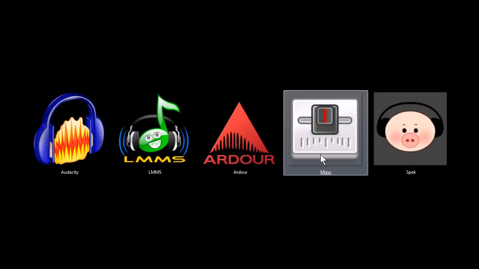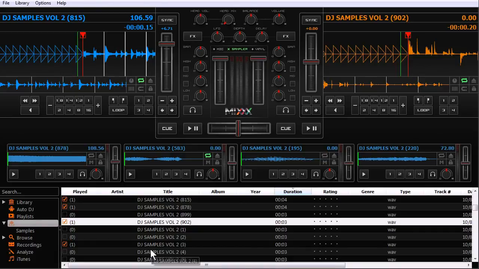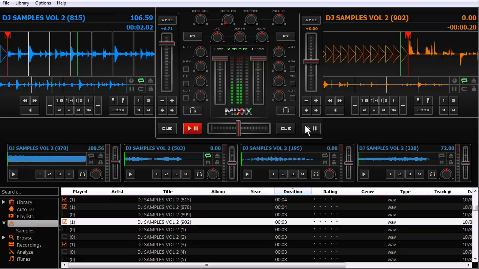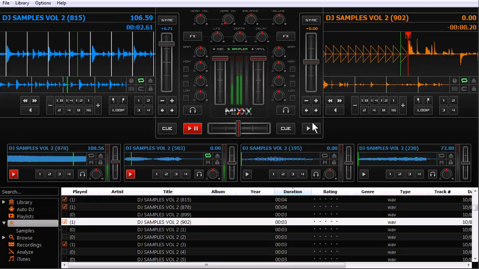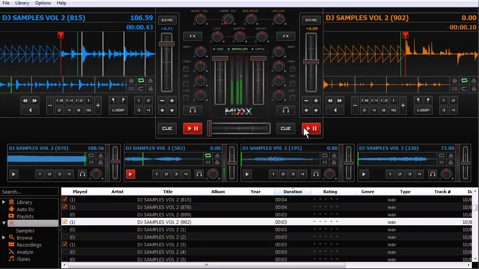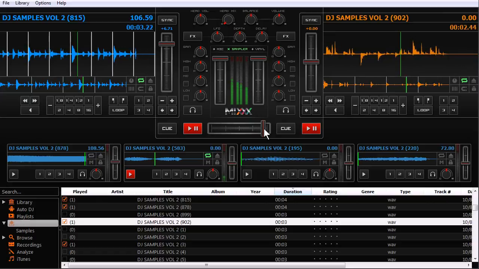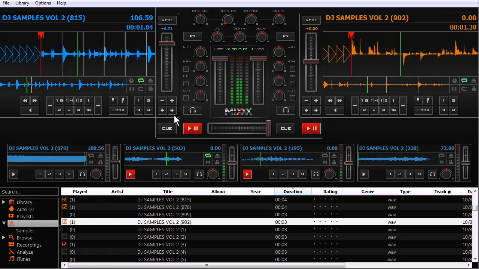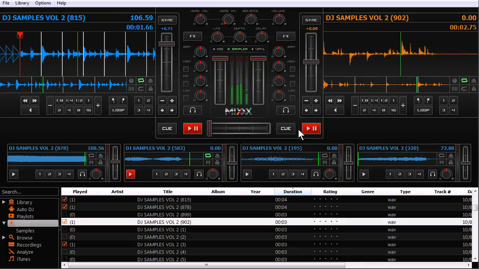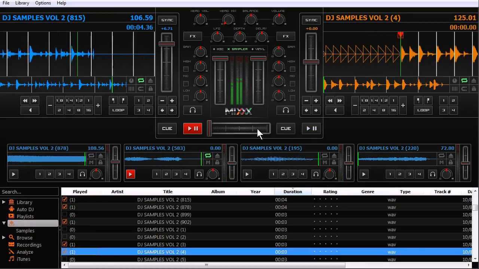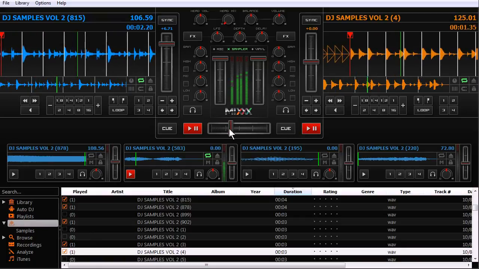This next program, Mixxx, is a DJ mixing tool. You can use it for live broadcasting or for dances, clubs, parties, things like that. I'll just show you a sample of what it can do. So just different kinds of effects, and you drag and drop these up to here. Let me show you. If I pause this one, I can drag a new one in over here. And then when we start playing it, we can mix over to it.